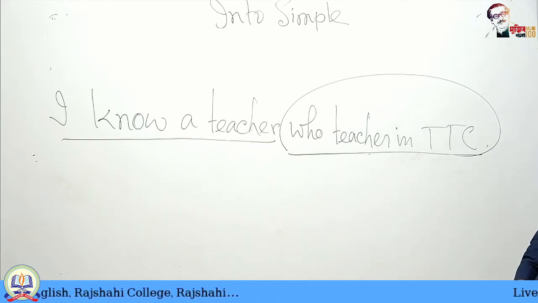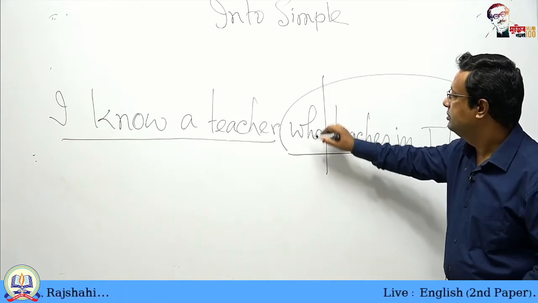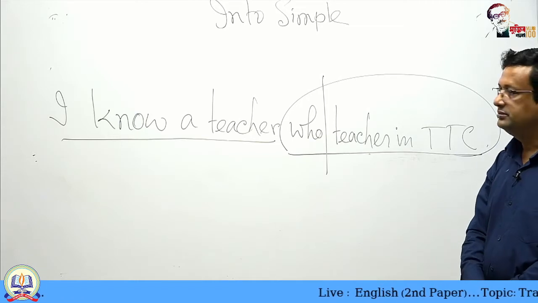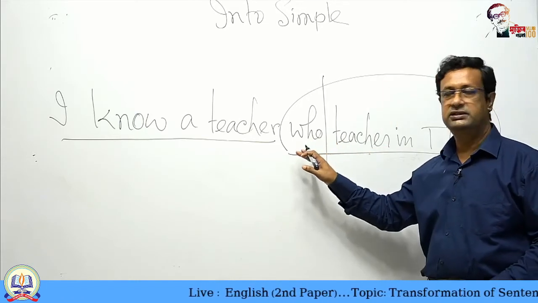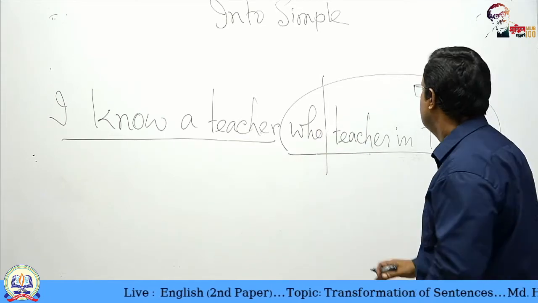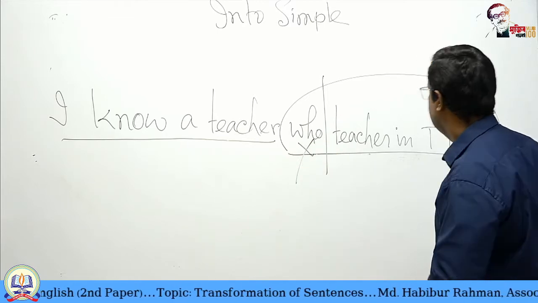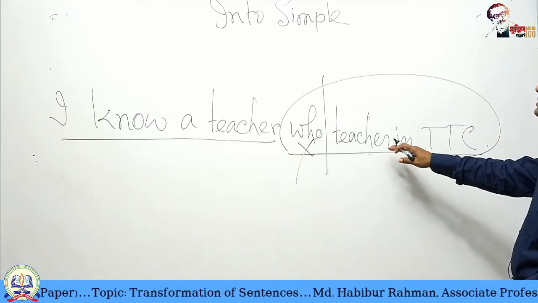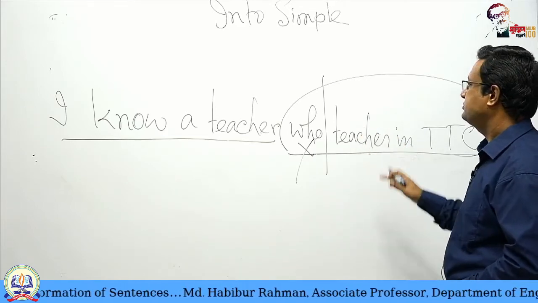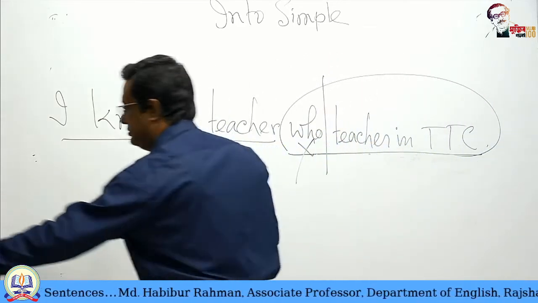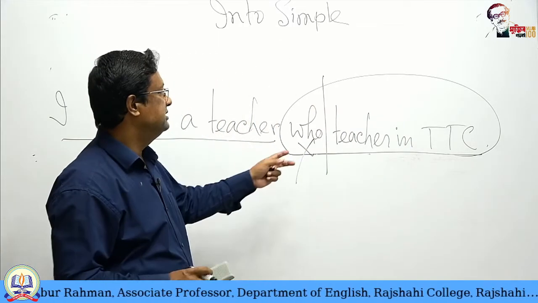So what can we do? In I know a teacher who teaches, who will be eliminated, because the sentence will be simple and there is no necessity of a conjunction or another subject. This is also a subject. It will be eliminated. Next, teaches will change into a present participle because this is in active voice.